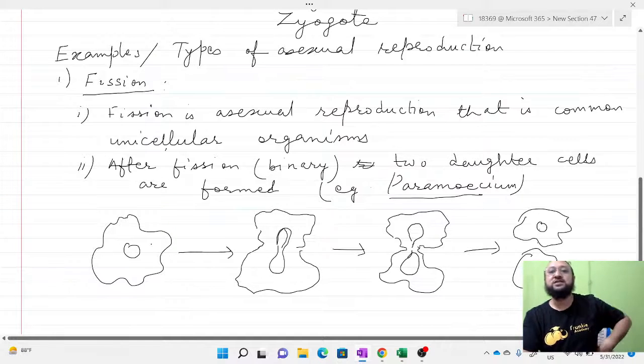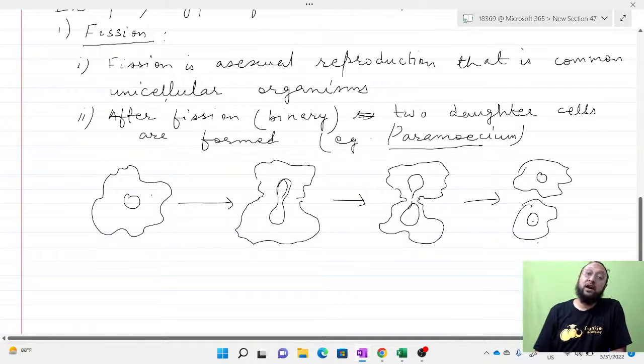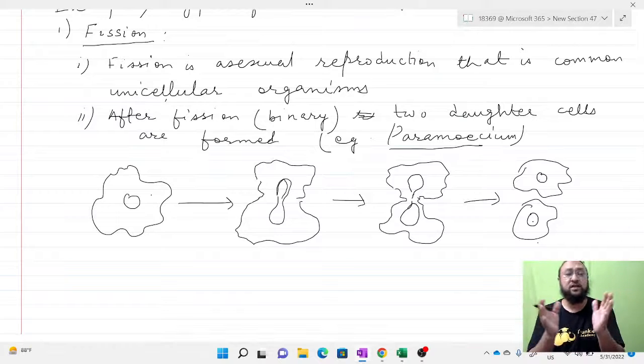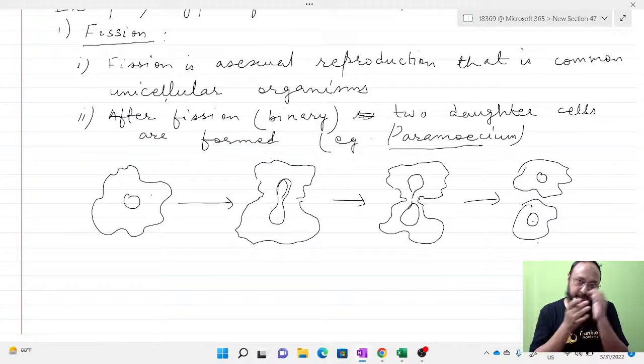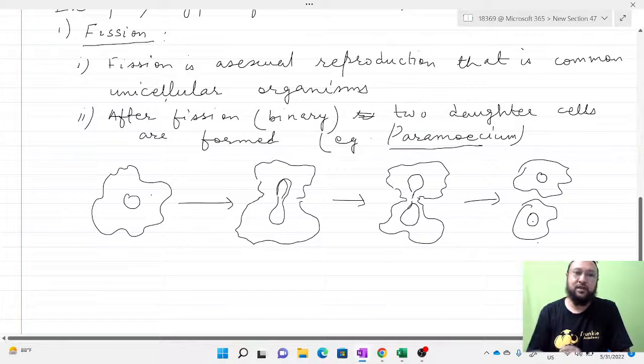Okay, so this is called binary fission, where unicellular organisms use this method of reproduction by dividing their body cell into two daughter cells. Now this is how it works. This is the parent, for example, a parent amoeba.